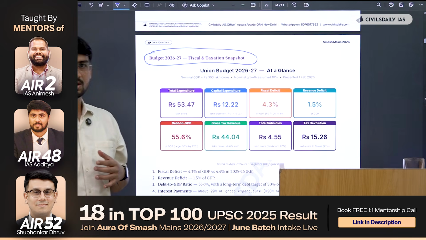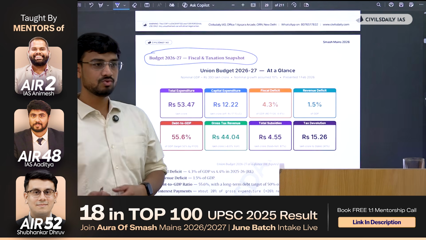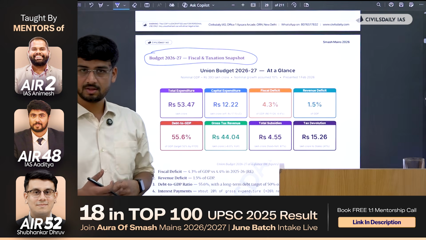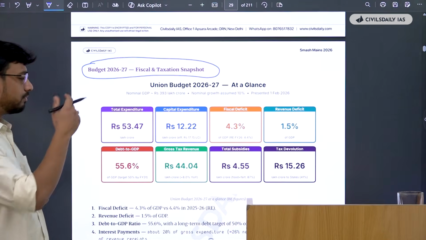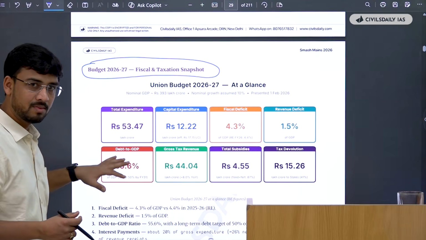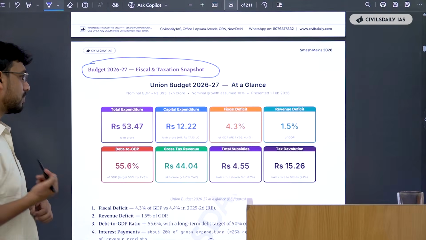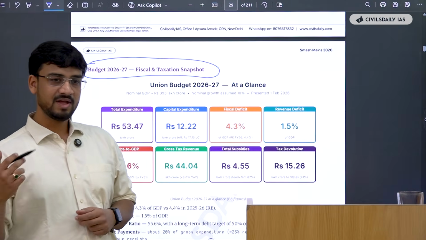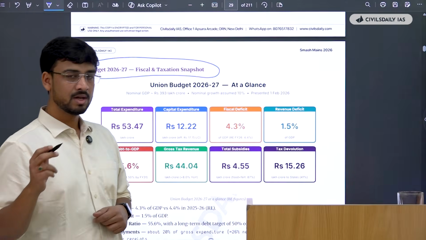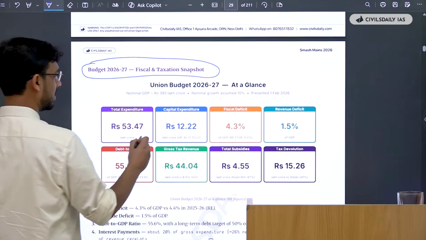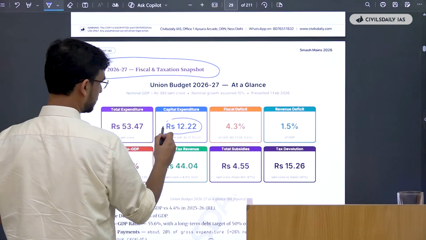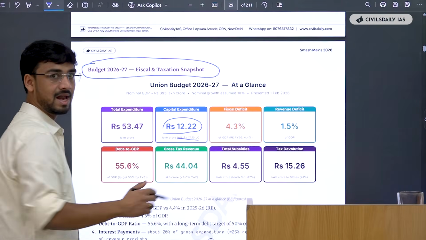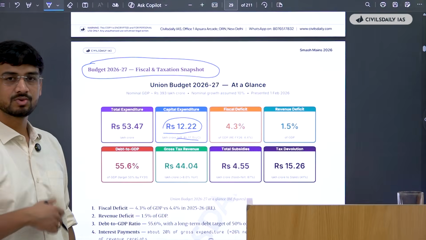When you are able to understand what major points come into your brain, then you will understand what are the major data that I can use to substantiate my points, and then use what data is relevant from the points that you frequently use. Suppose that you usually make a point that we have to increase the capital expenditure in the country. Now to substantiate that, you can directly use this data that budget 2026 has announced that 17.15 lakh crore is being allocated in the budget to the capital expenditure. That shows government's push.